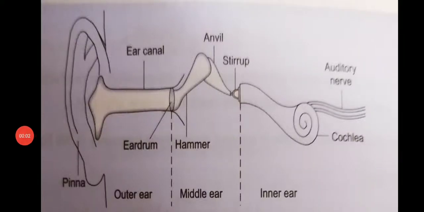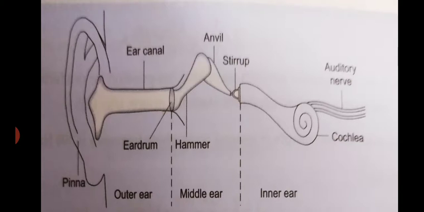Hello students. Today we are going to discuss how the human ear perceives sound. Our ears are the sense organs that help us to hear sounds. When sound propagates through air, it reaches our ear and we are able to hear it.